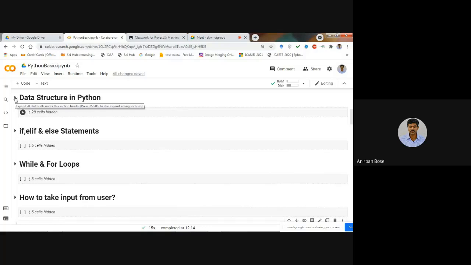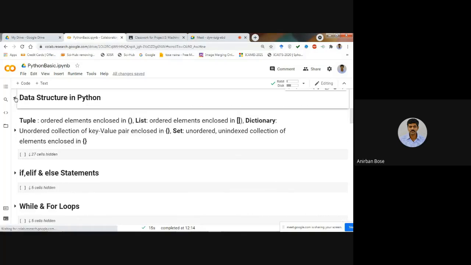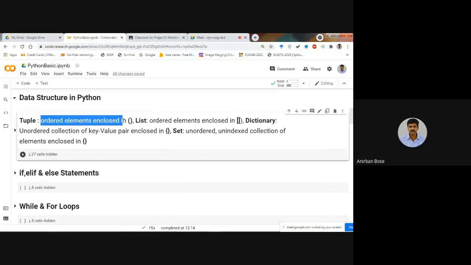Data structures in Python: there are 4 different kinds of data structures. I have mentioned tuple, dictionary, list, and set. So let us see one by one. So what is a tuple? As you can see, the definition is written: ordered elements enclosed in parentheses.